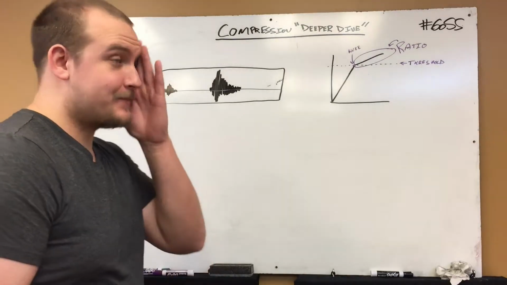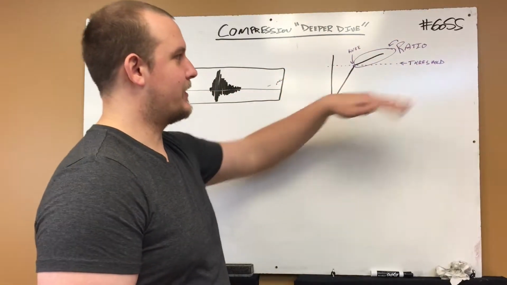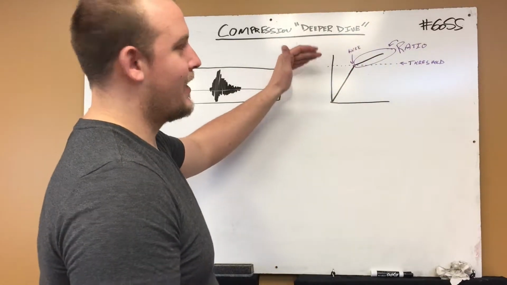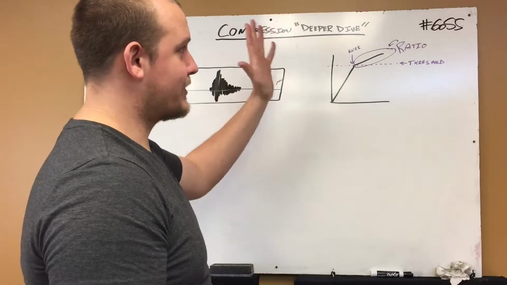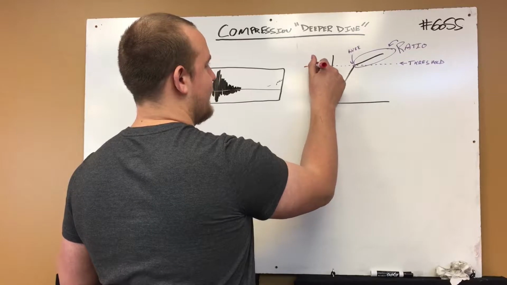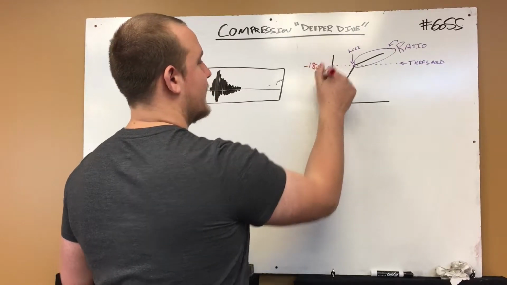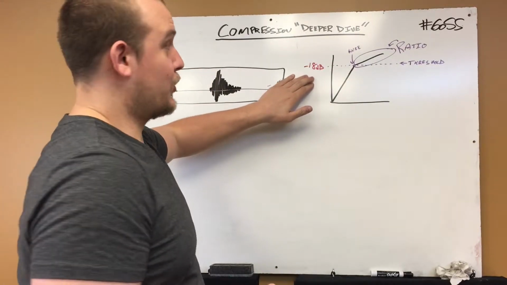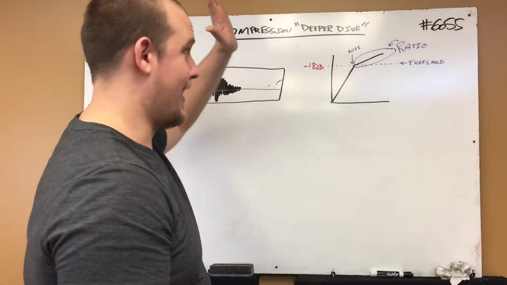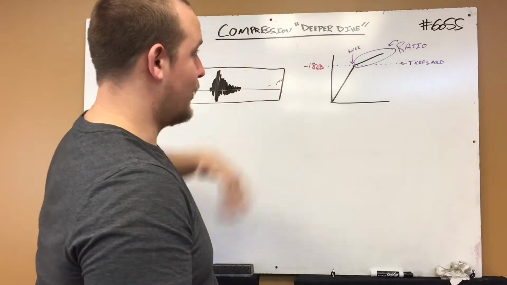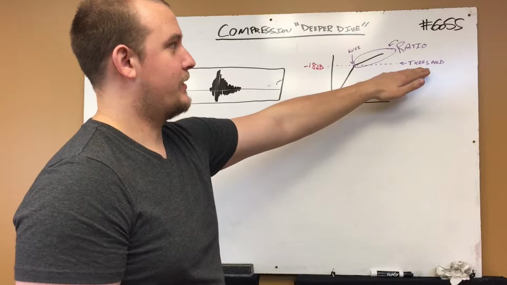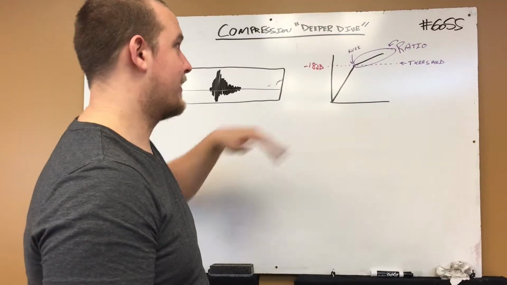So here's what we're going to talk about. Knee, ratio, threshold, maybe attack real quick. But knee, ratio, threshold, one more time. Threshold: the point at which compression starts to occur. Now it's going to have a negative number usually, so we'll say this is negative 18 decibels, right? And that's because 0 in your DAW or your software you're concerned with or your live sound console, 0 is the max. It's already run out. So we're looking at numbers below 0. In this case, 18 decibels below 0 is the threshold when we're going to start compressing.